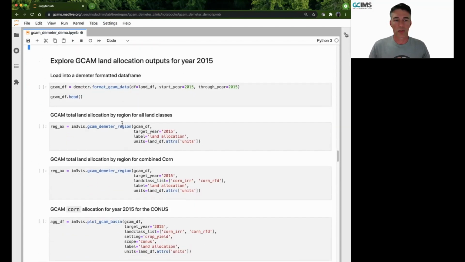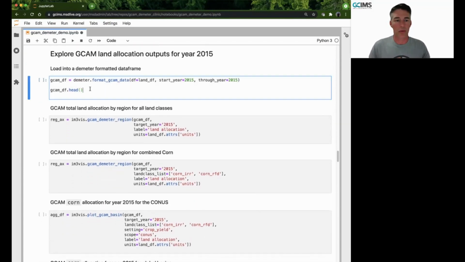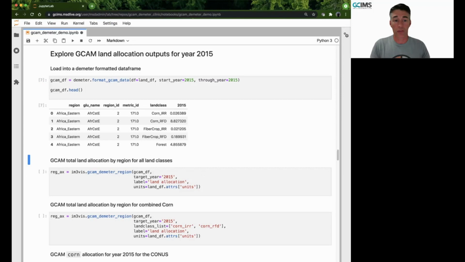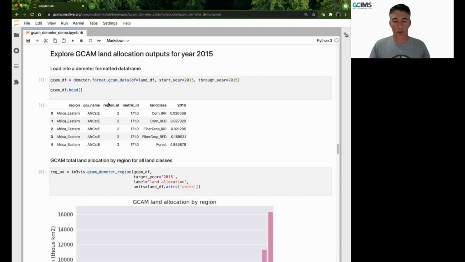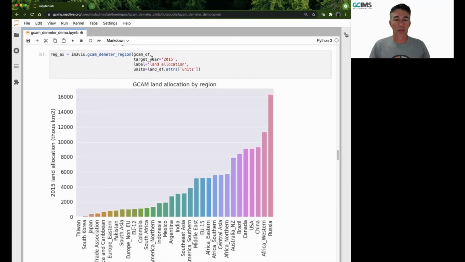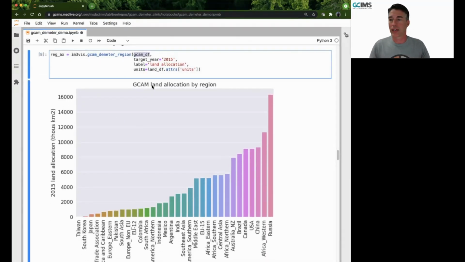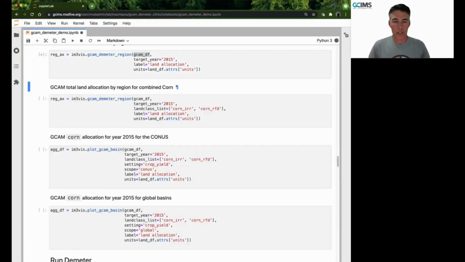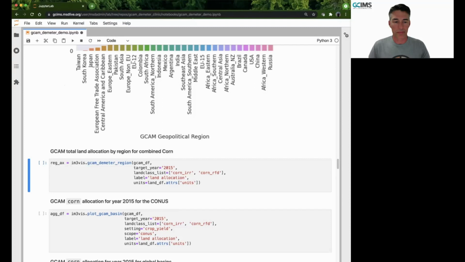Moving on, let's visualize some of what this looks like from a regional perspective in GCAM. So if we take a look at loading first into our Demeter formatted data frame, preparing for that Demeter run in a minute. Let's see here. Here we have GCAM land allocation by region. And so this is coming directly from our GCAM output. And we're just kind of taking a look at some of the summarized results here.